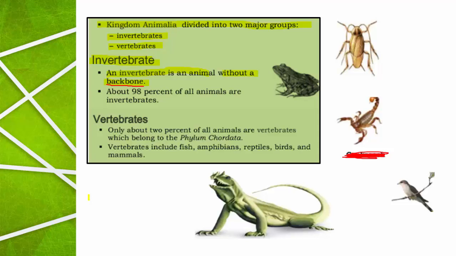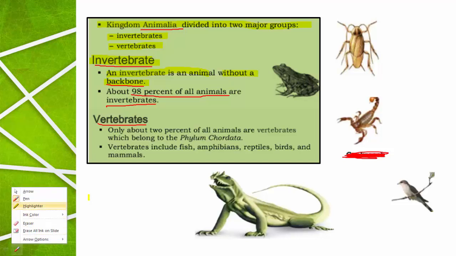About 98% of all the animals are invertebrates. In the entire animal kingdom, about 98% of the animals belong to the category of invertebrates. Then the opposite term, vertebrates, represents only 2% of all animals.